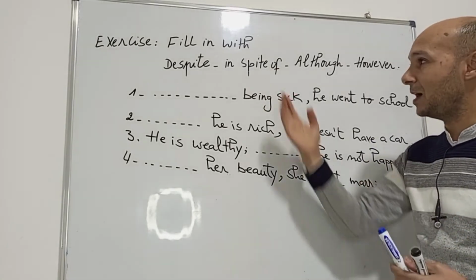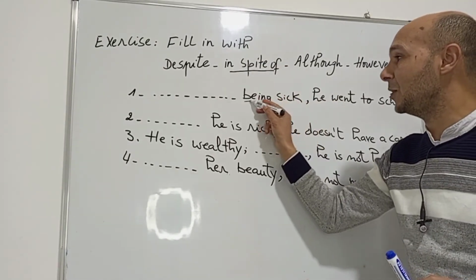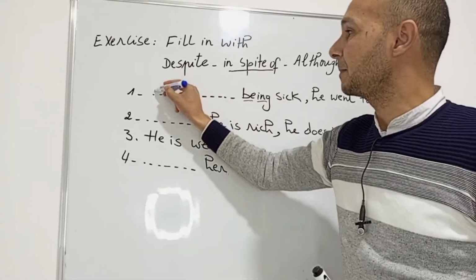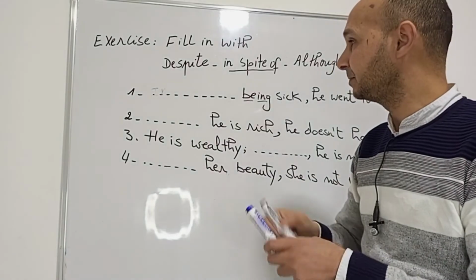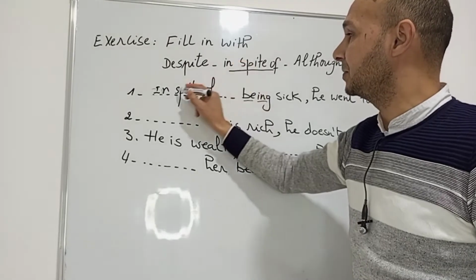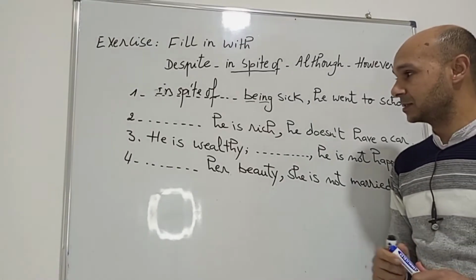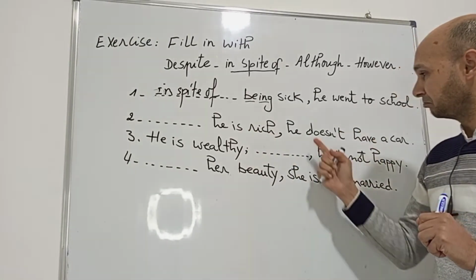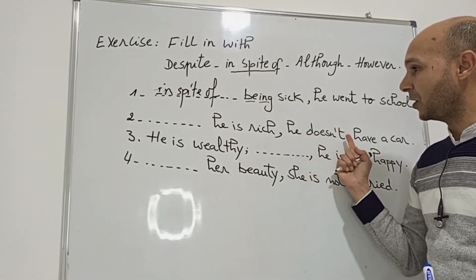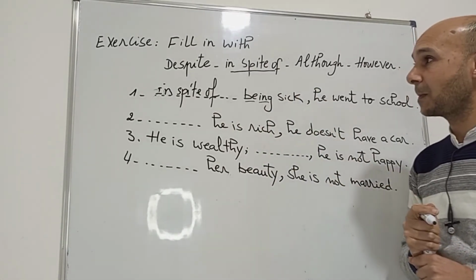So we have to prove it. Why in spite of? Because we said in the lesson that in spite of is followed by verb plus ing form. So the right answer here is in spite of. Let's write it. All right. So the first one is in spite of. Excellent. Let's move to the second sentence. He is rich. He doesn't have a car. Which one is the right answer in this sentence here?